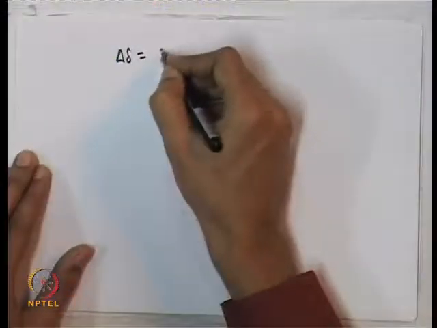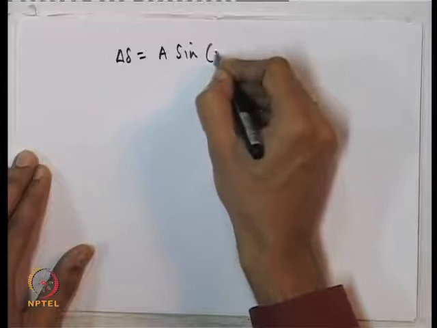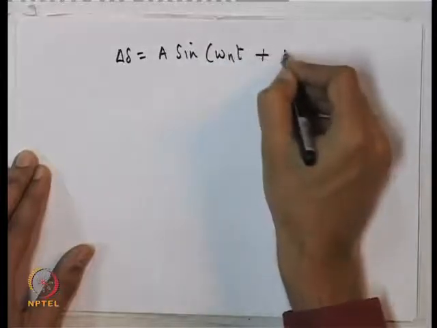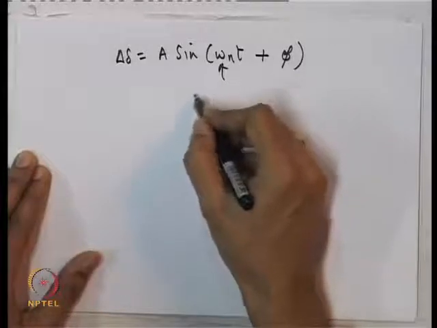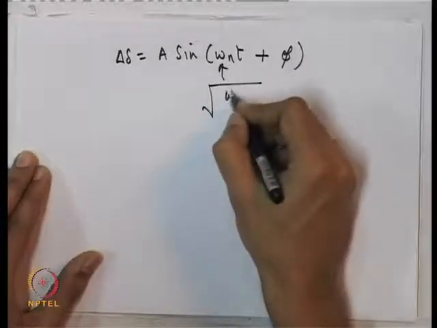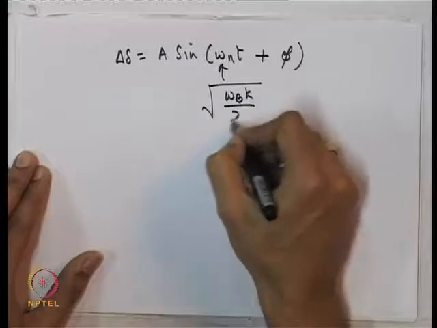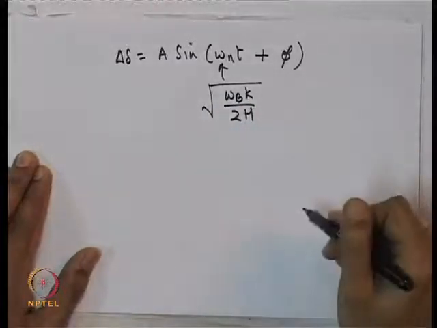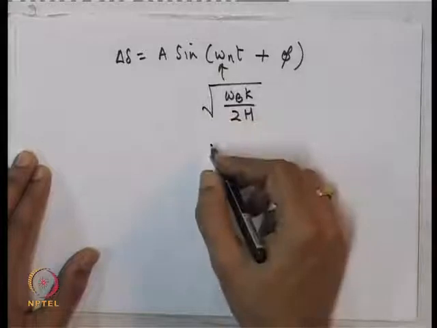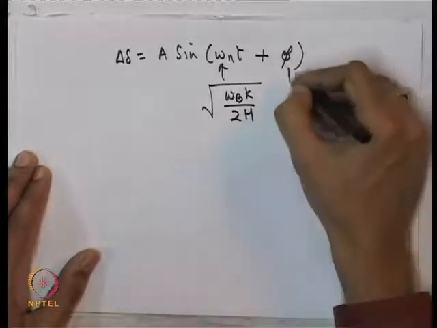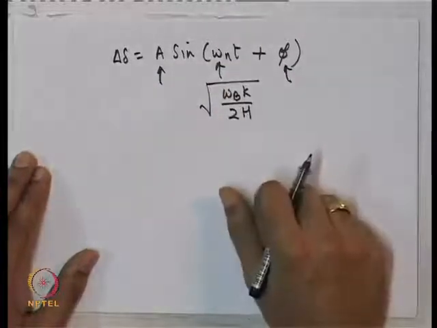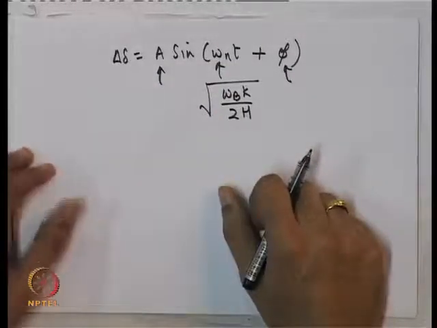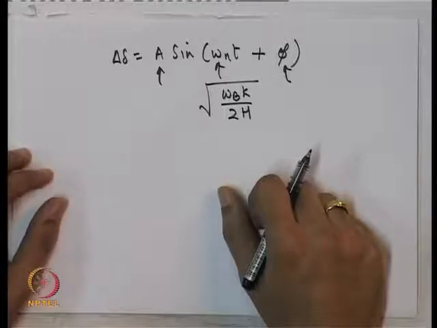No, we have just said that out of this we have got what omega n should be, that is, it should be square root of omega b k by 2h, can be positive or the negative square root. The things we do not have yet are A and phi. We only know that this particular solution is in fact correct. So, how do we get this A and phi?